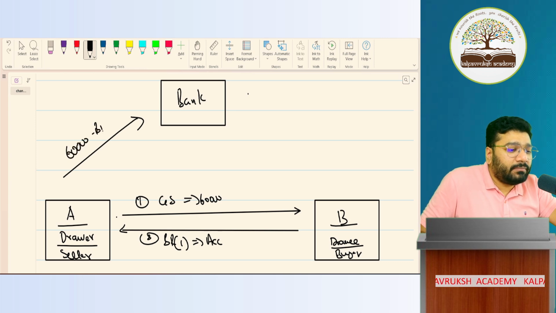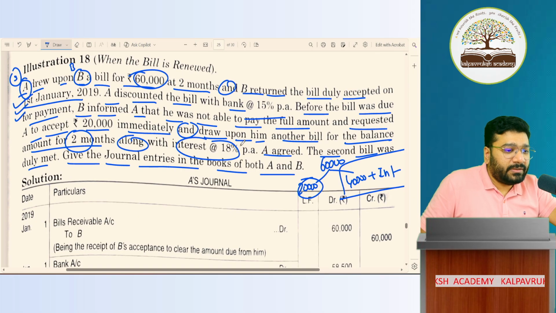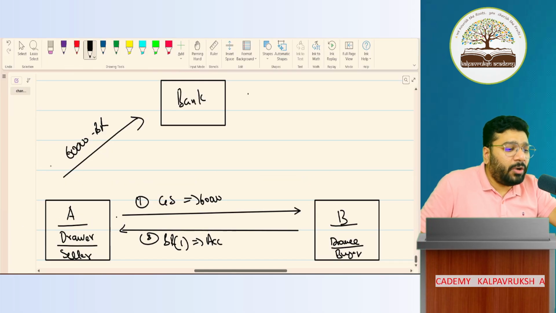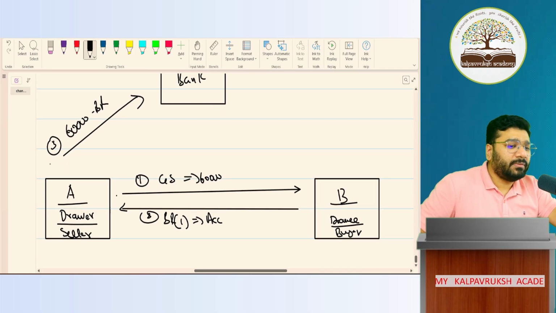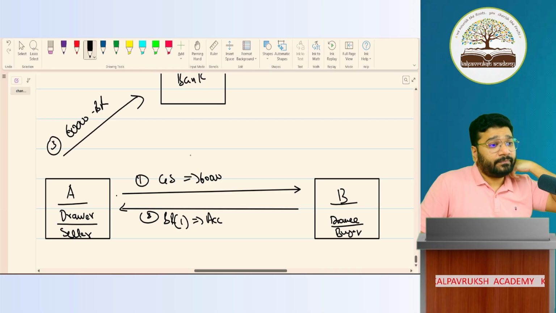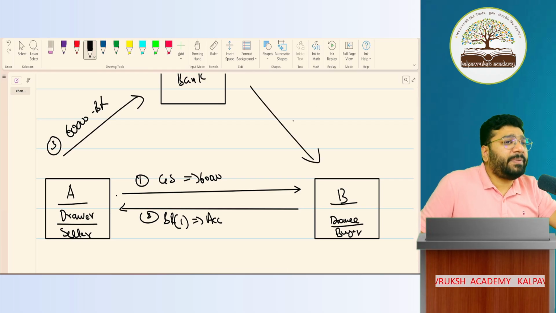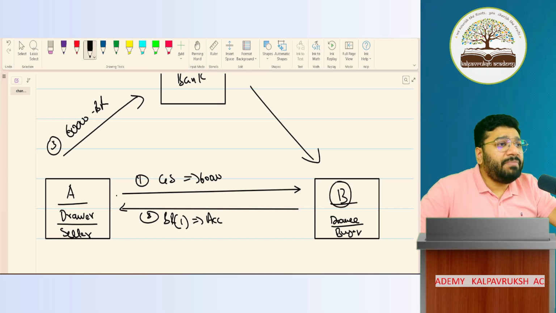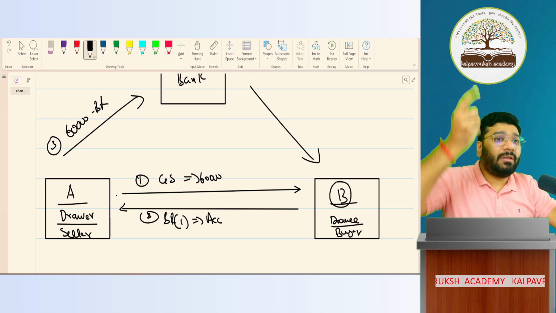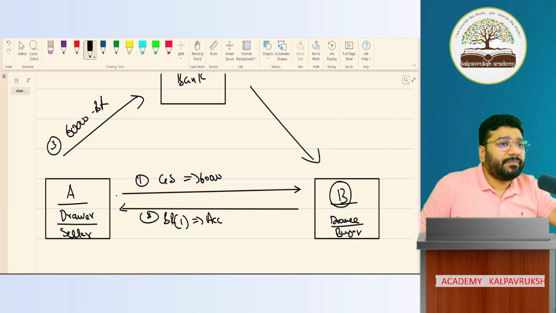$60,000 BR given. But how much money have you received? That we have to calculate. So third is discounting transaction. Then what happens? Banker, on the due date, he will present the bill. But before that, what happened? B has approached A already. Sir, on the maturity date, I will not be in position to pay the money. So kindly inform the bank that do not present the bill to me. And the bill, what banker will do? Bank will give the bill back to the drawer and take the money from the drawer.